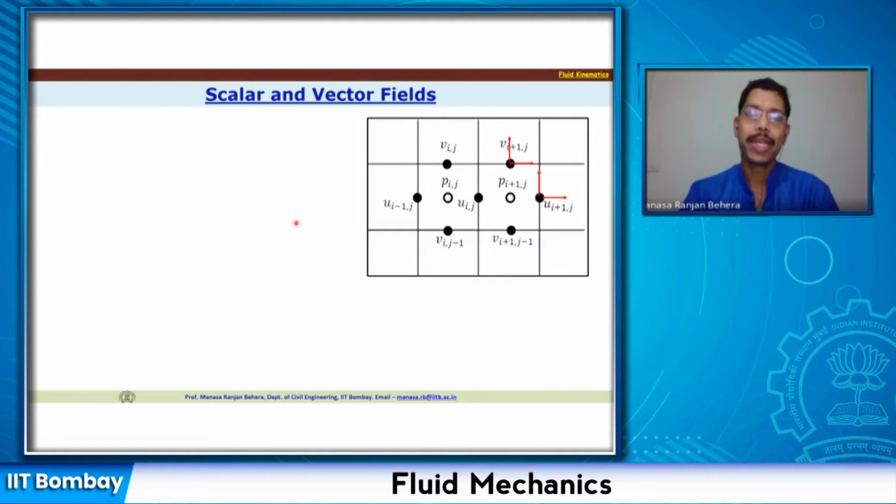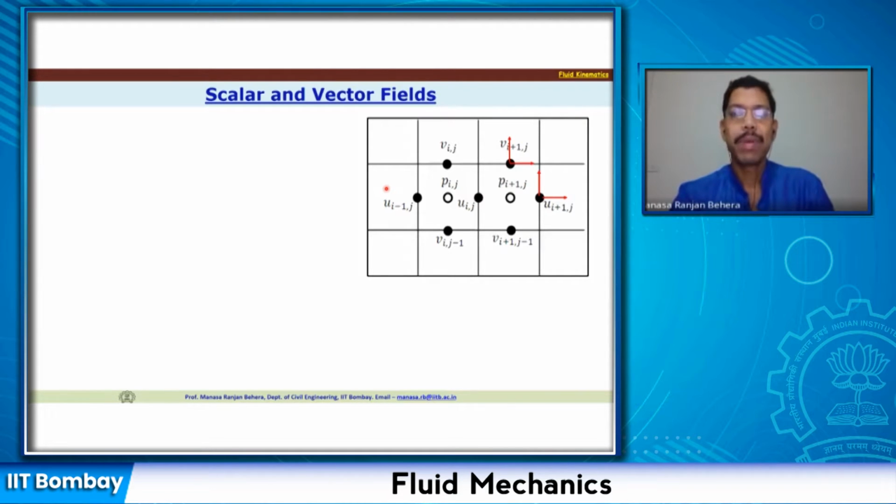When we look at the fluid, you take a domain. In this domain, you will be able to define various properties. You can define what is the density, what is the pressure, what is the velocity at each point in the fluid domain. And we should know whether it is a scalar or a vector.